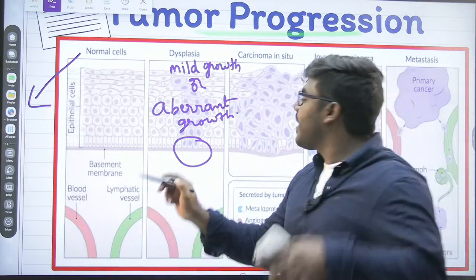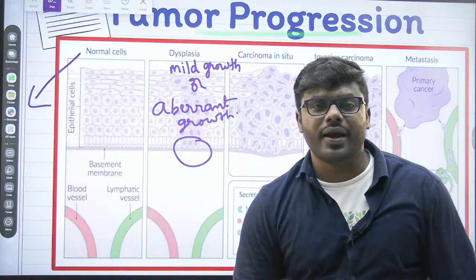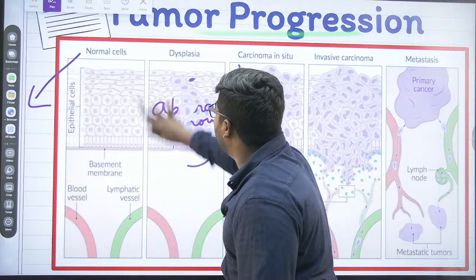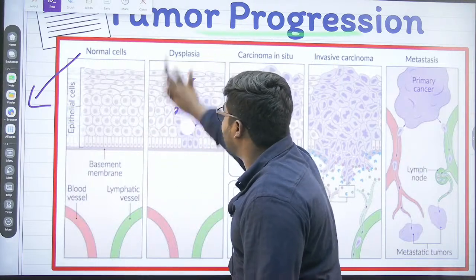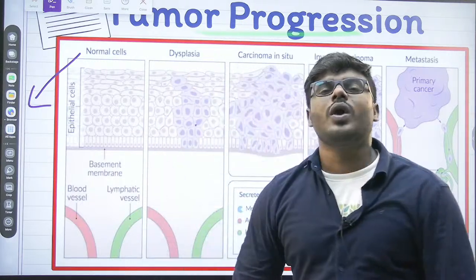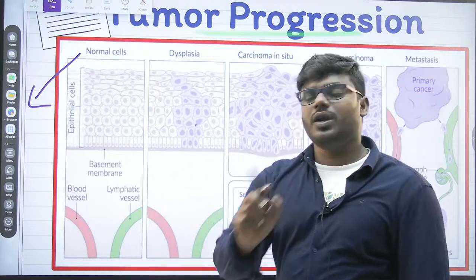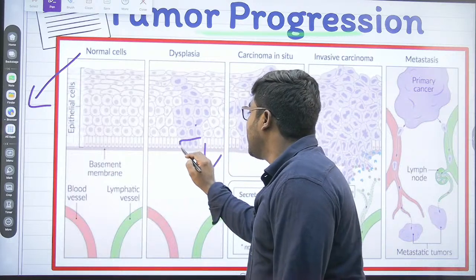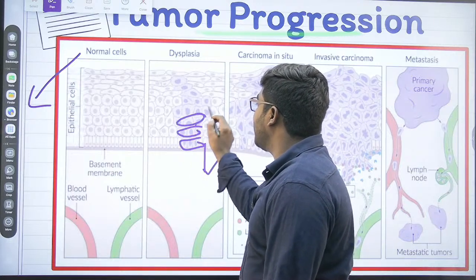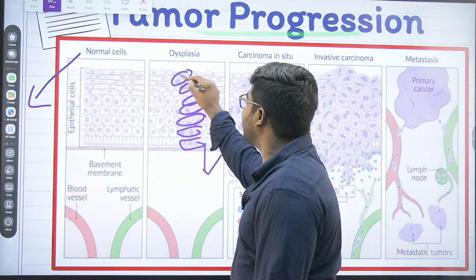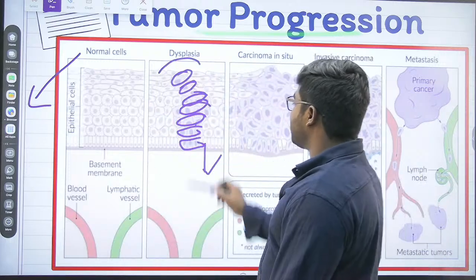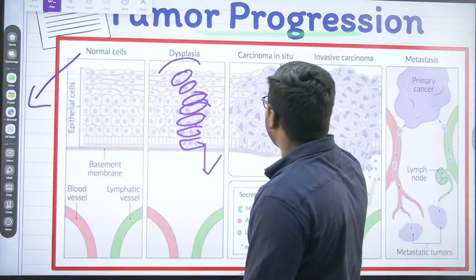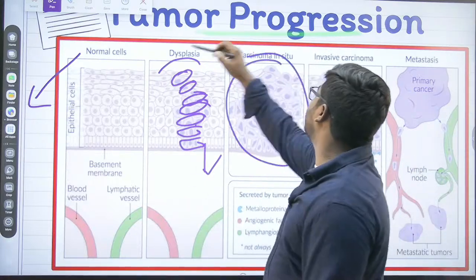They can show the mild growth or aberrant growth, which means they just started moving from one area to another, just spreading from one cell to another cell. See friends, everyone look into this. First, initially cancer affected the bottom layer. See here. Now the second layer, now third layer, fourth, fifth, sixth, seventh layer, all. So friends, see here, it started slowly, but it affected the entire tissue.